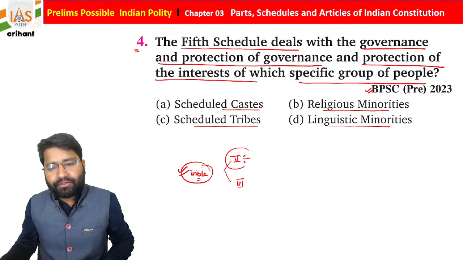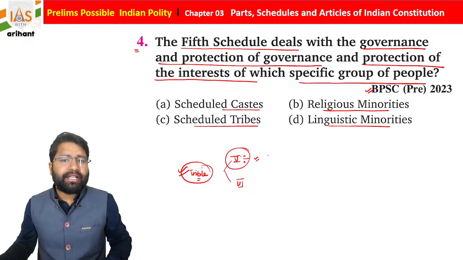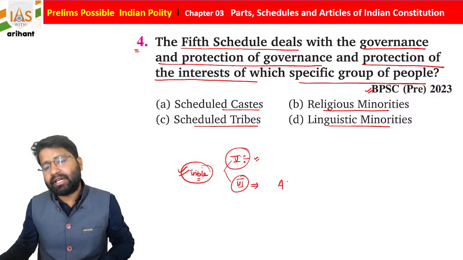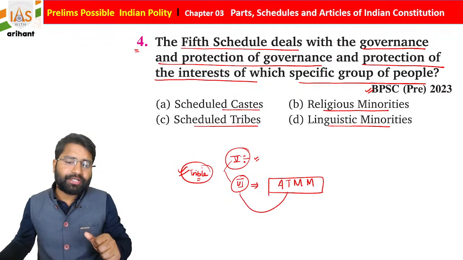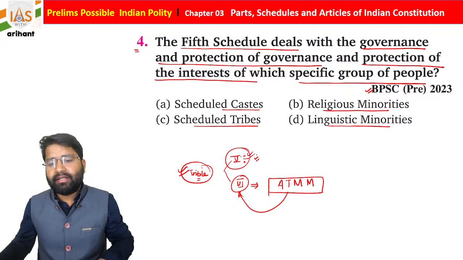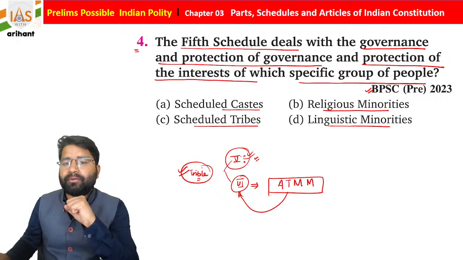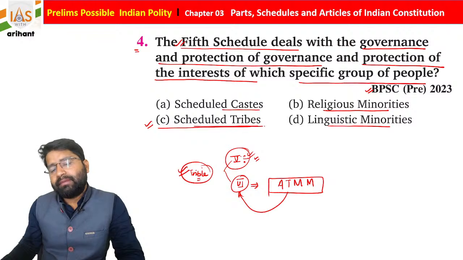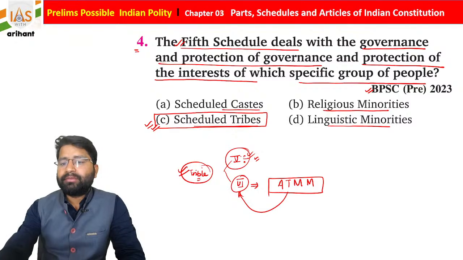So under the 5th Schedule of the Indian Constitution, students, what you find is there are some states, 10 in number, and under the 6th Schedule of the Indian Constitution, basically Assam, Tripura, Mizoram and Meghalaya. These 4 states are under Schedule number 6, and there are approximately 10 states which are under the 5th Schedule. So the 5th Schedule is basically for whom? For the scheduled tribal community. So you need to understand, this is going to be the right answer.